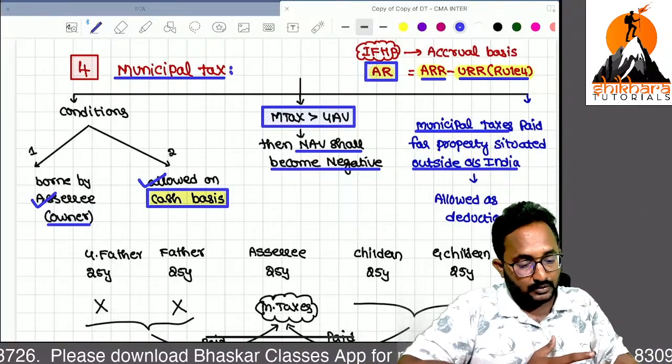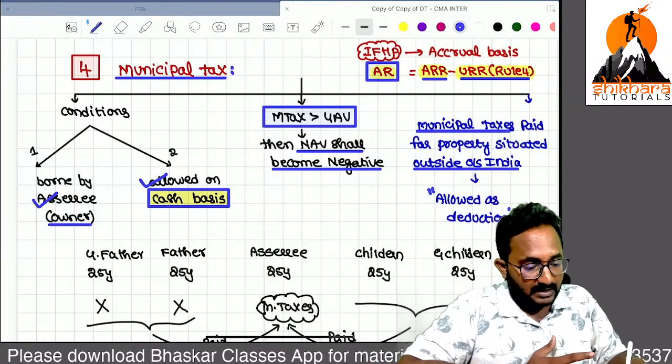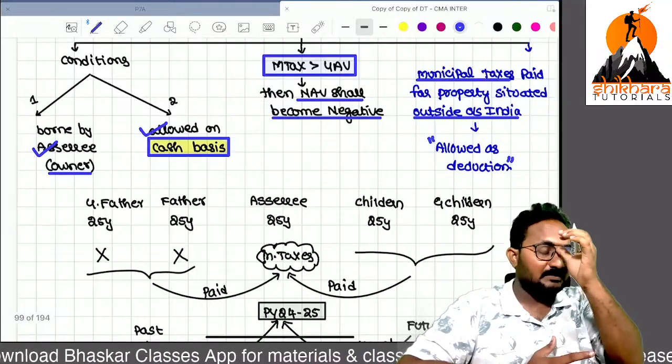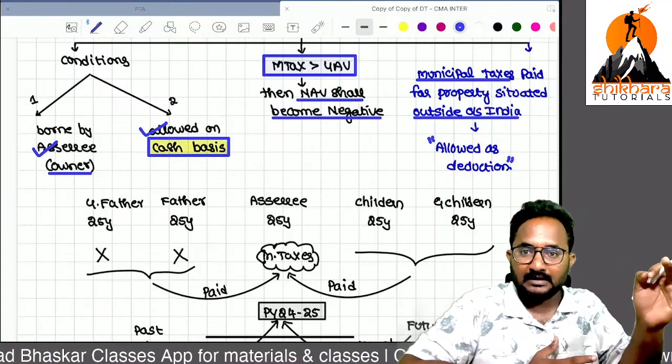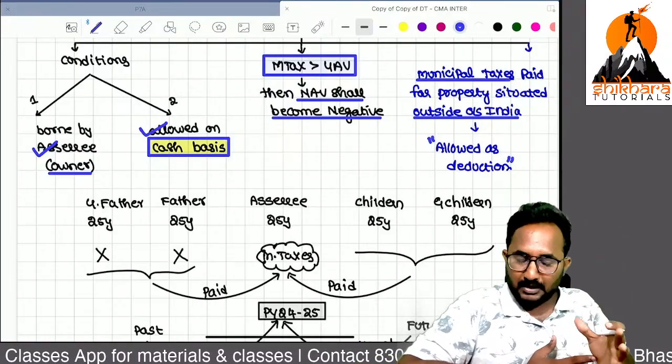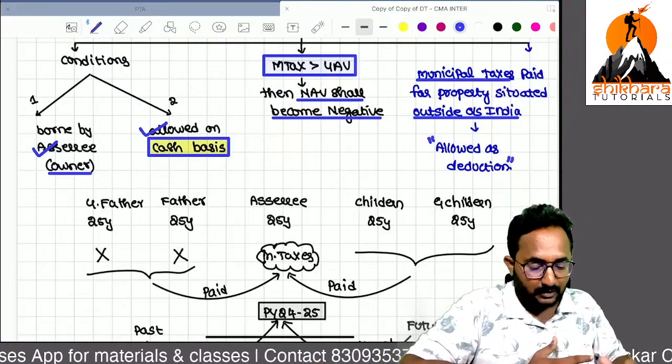So that is also something you can take as a deduction while calculating income from house property in India. That means for foreign house properties, if you paid foreign municipal taxes and that income is taxable in India, those municipal taxes are also allowed.